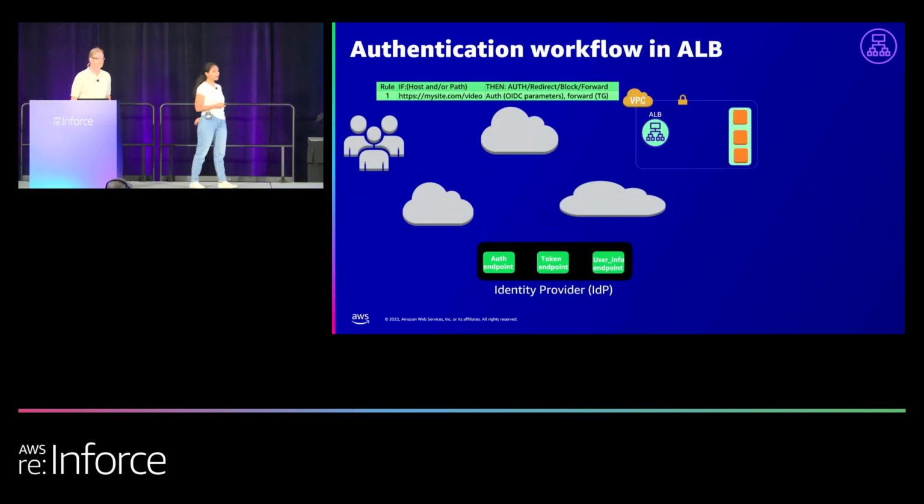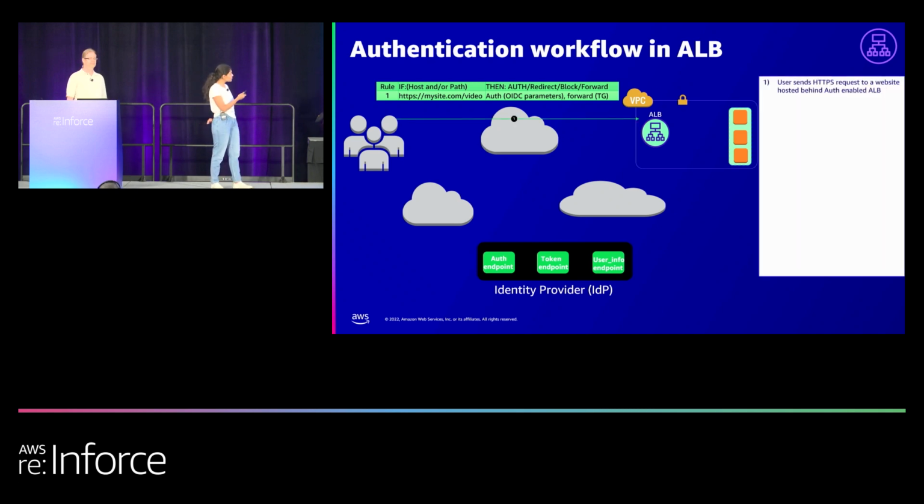Let me walk you through the authentication workflow in an ALB. The first step is that the user sends the HTTP request to your website, which is hosted behind the auth-enabled ALB. Now the ALB will check for the auth session cookie, and it redirects the user to the IDP if it is missing.